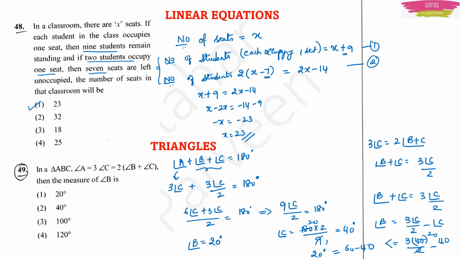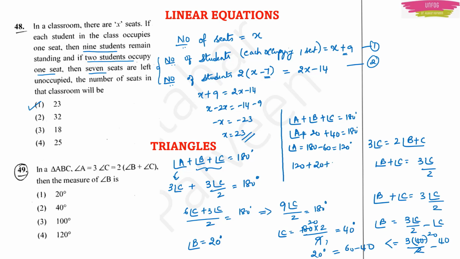Okay. You can also do some verification. How will you do verification? See, angle A plus angle B plus angle C is equal to 180 degree, right? So angle A we still don't know, but angle B we got 20, angle C we got 60. So not 60, it is 40, right? So angle C we got 40. So this will be equal to 180 degree. So with this, angle A should be equal to 180 minus 60. So it should be 120. Now add up and see whether you are getting 180 degree. Angle A is 120. Angle B is how much? 20.